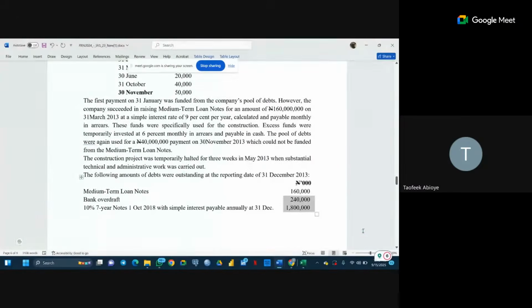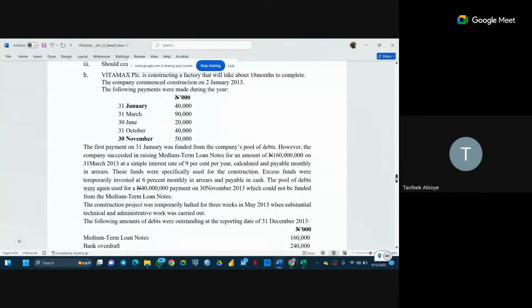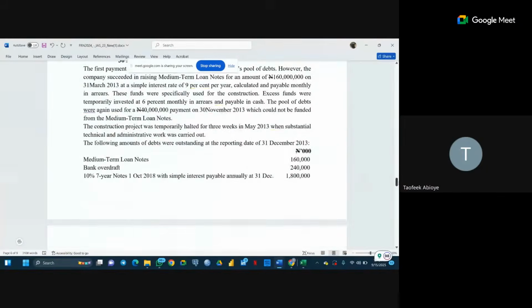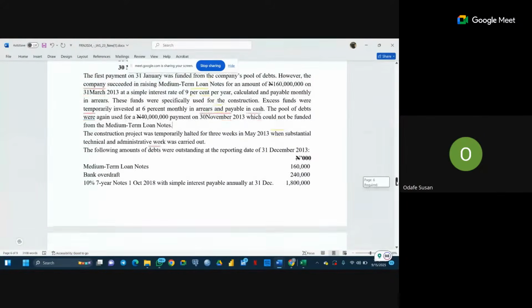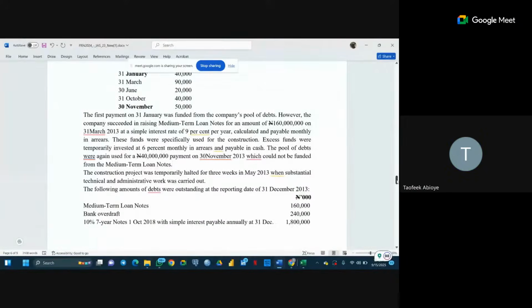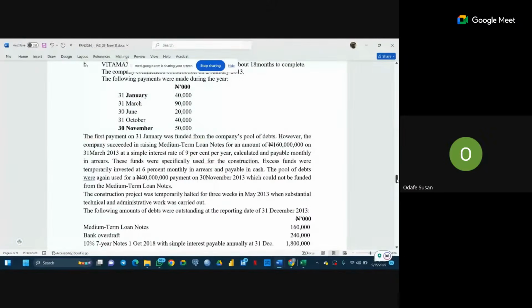I want us to look at this question together again. What makes you think that the 6% will be on the 160 million? Because that was the amount given for raising a medium-term loan note. So the 160 million, right? Yes. And it was clearly stated that it was at an interest rate of 6%.